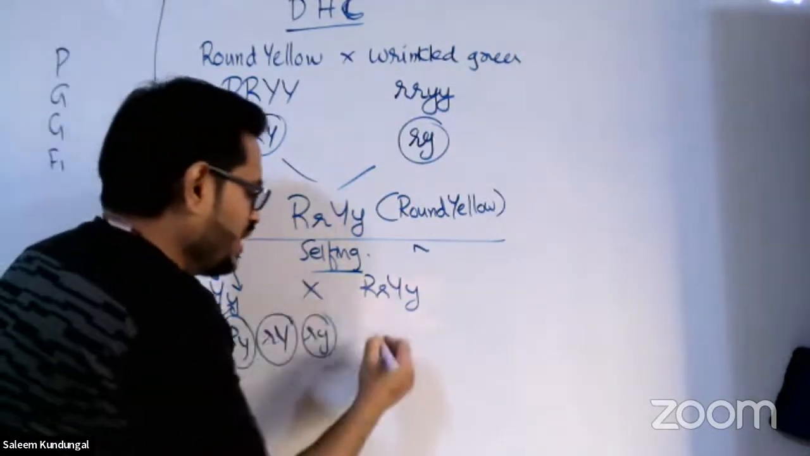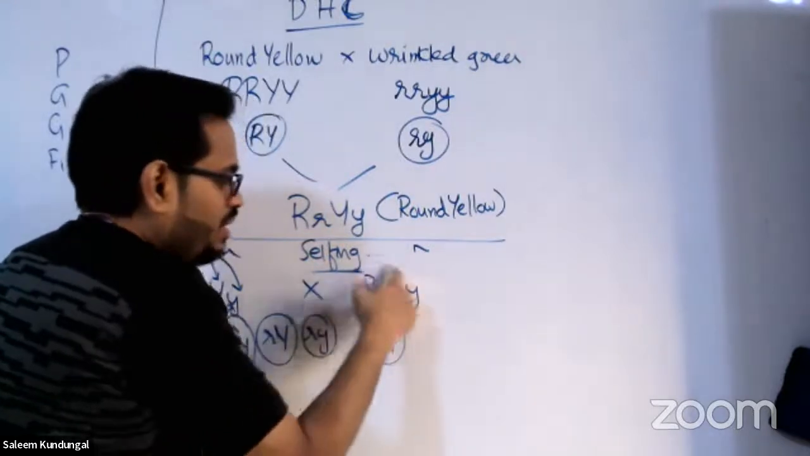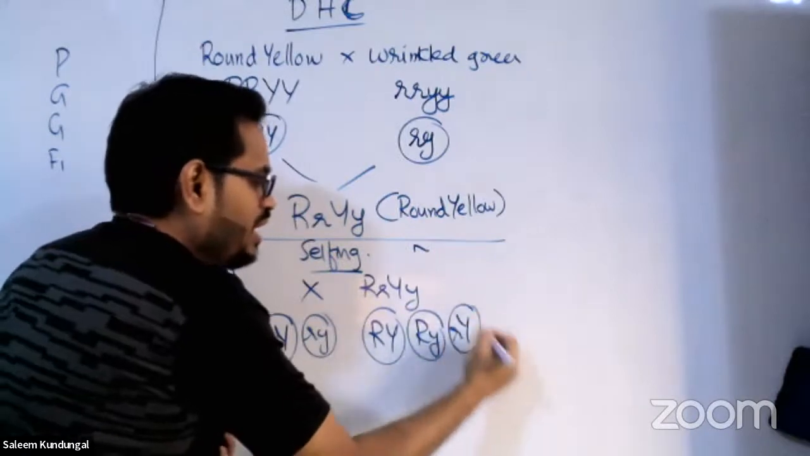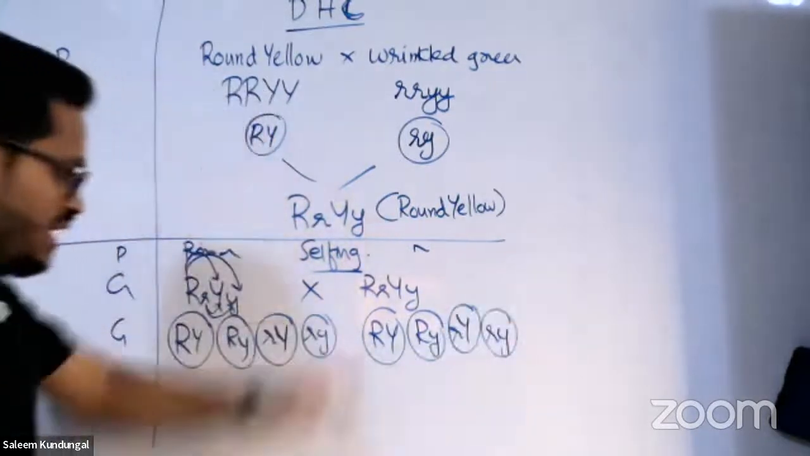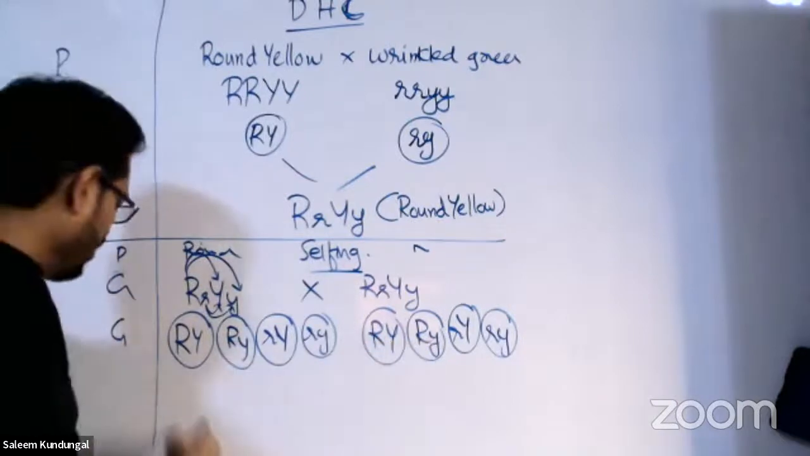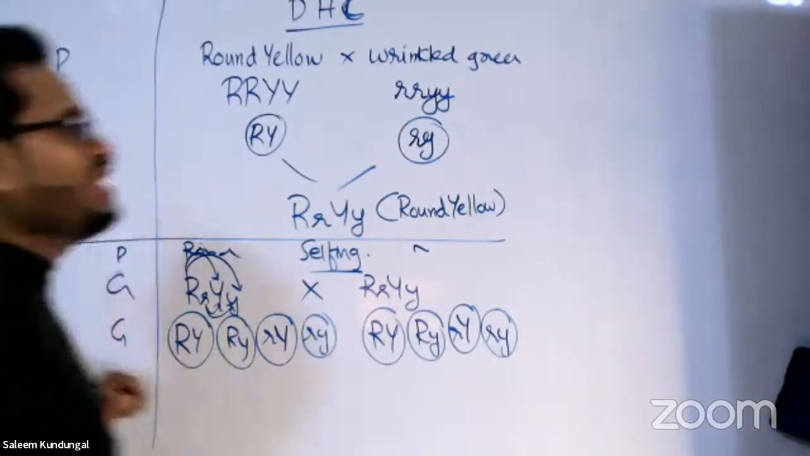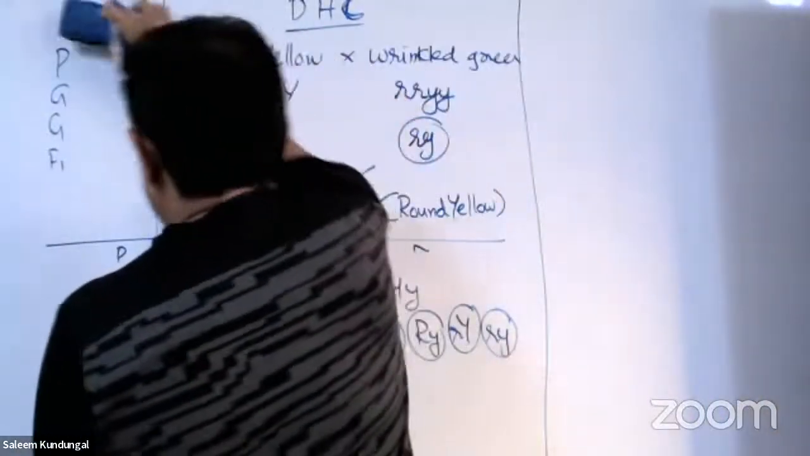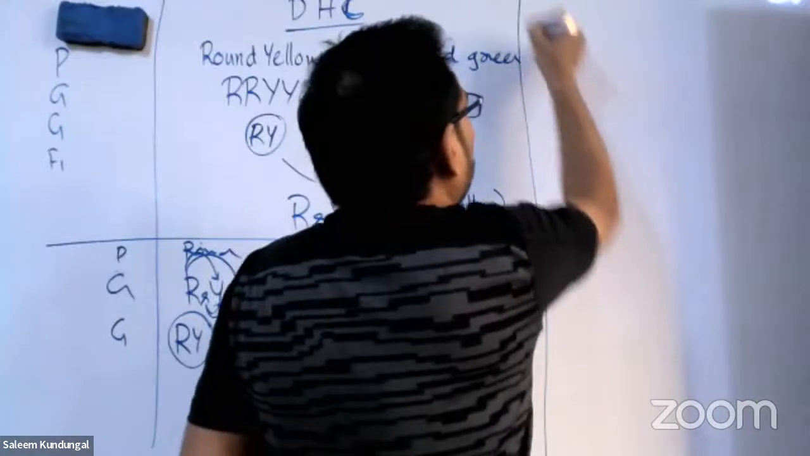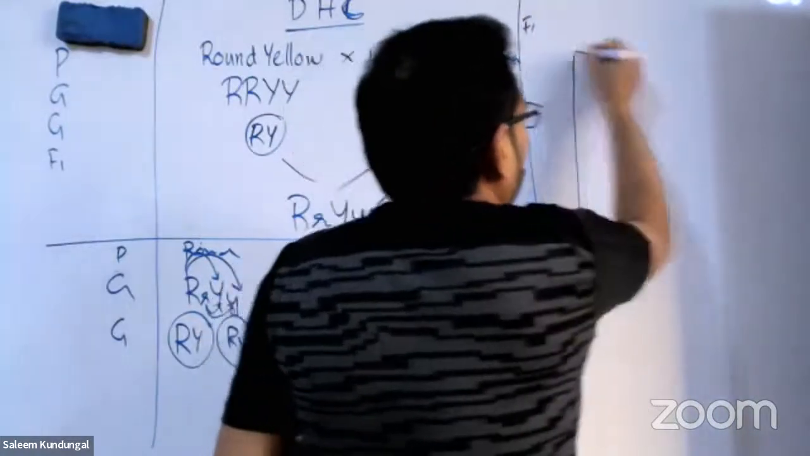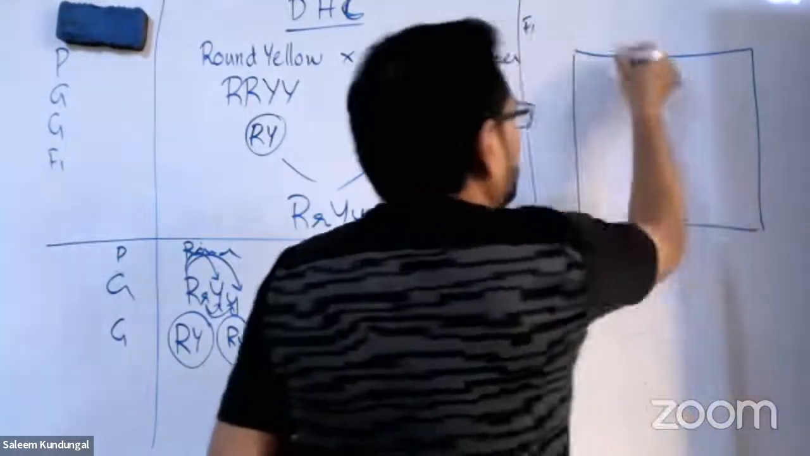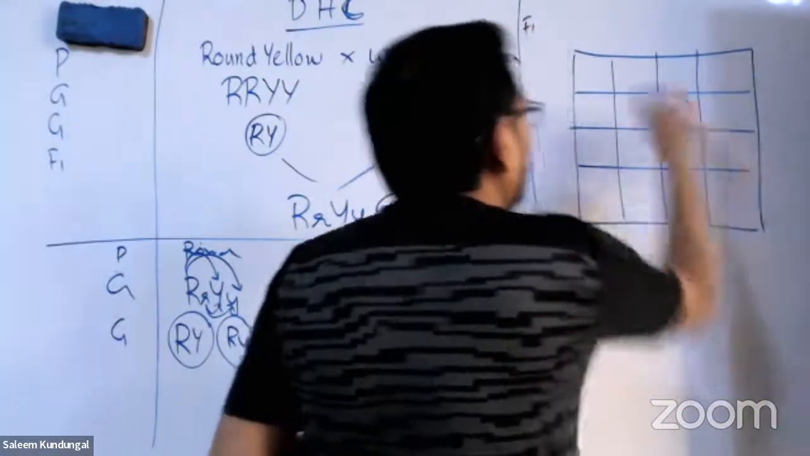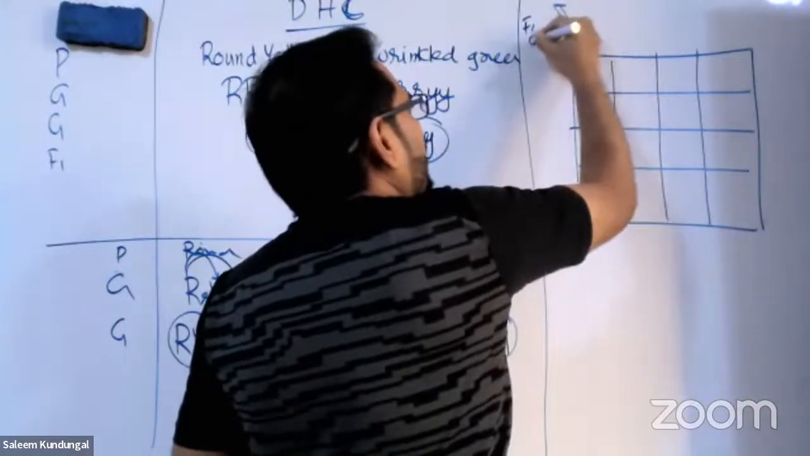Same way, let's go ahead. Capital R, capital Y. Capital R, small y, then small r with capital Y, and small r, small y. As we cannot do the complete cross with simple lines, we need to find this by using a checkerboard. That is the next generation, F1. For that we draw the checkerboard with 16 boxes. Hope you all remember this. It's just revision, that's why I'm just running through. We will not explain more on that. Draw male here, draw female here.